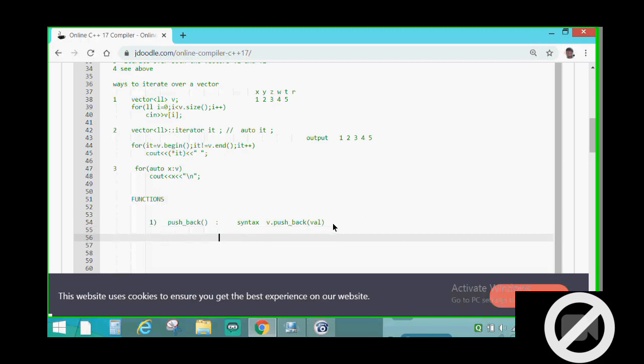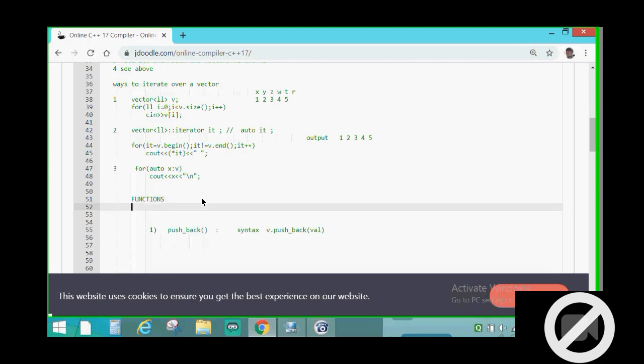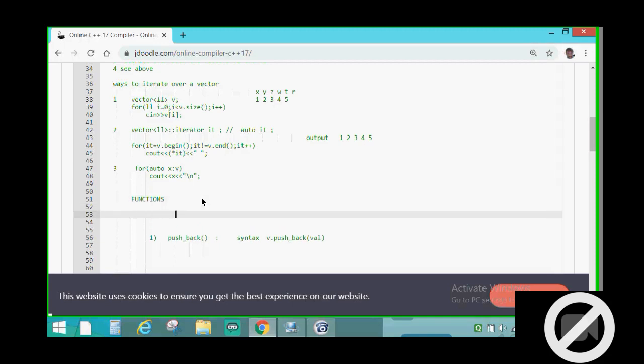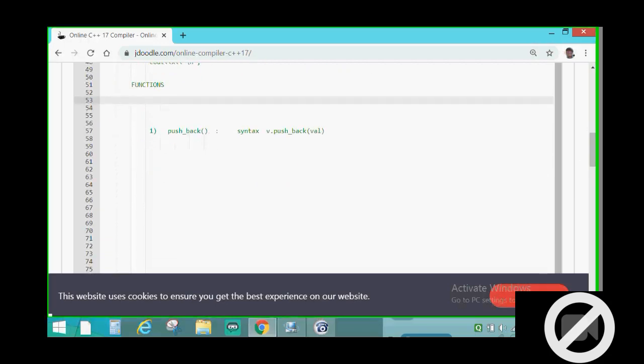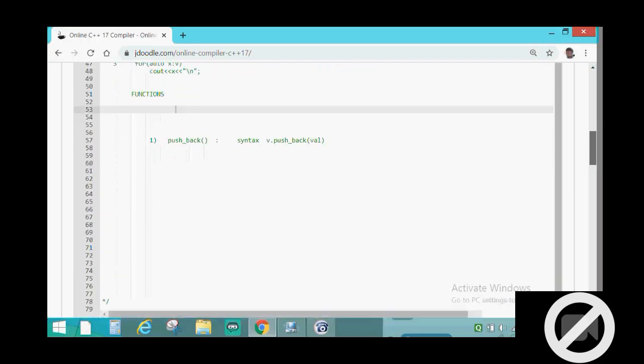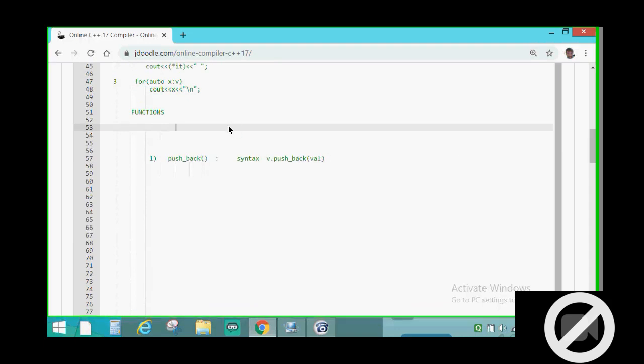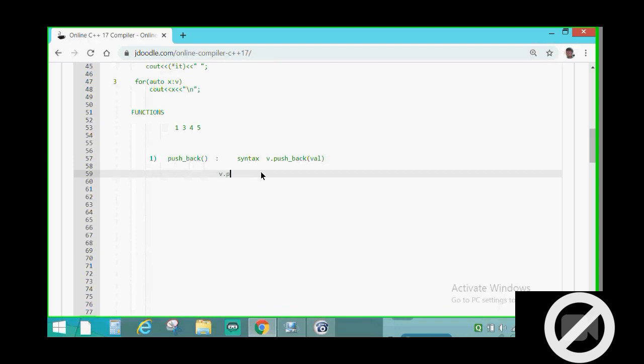I will write it at the top so that for every function I will not make a different array. So if there is a vector initially like 3, 5, 6, anything, and I say v.push_back,